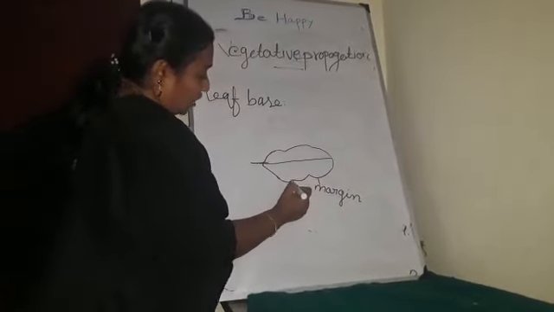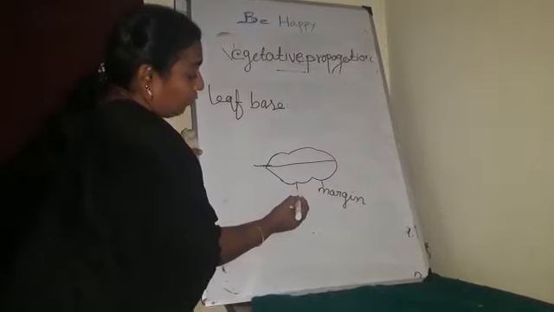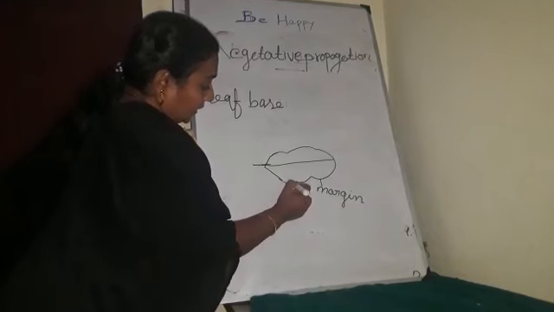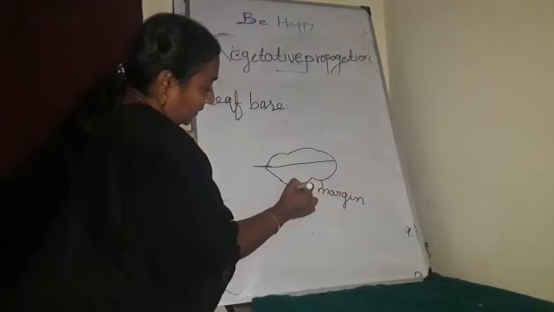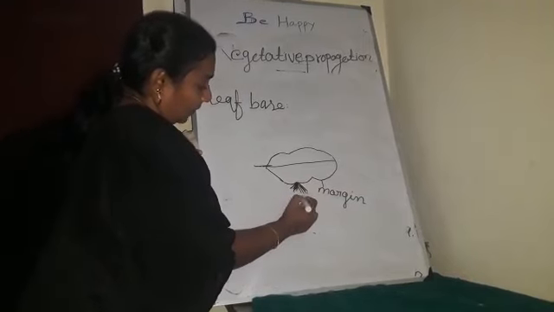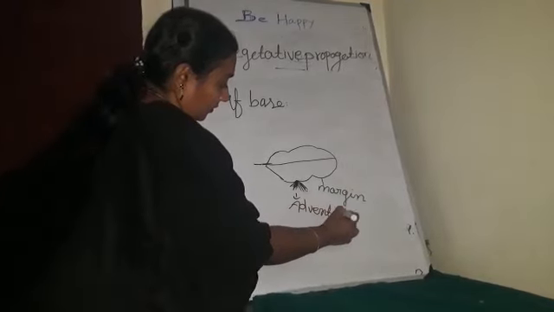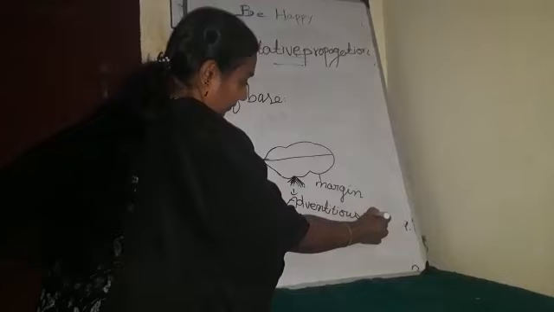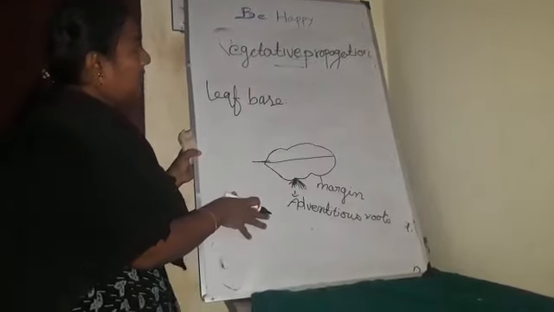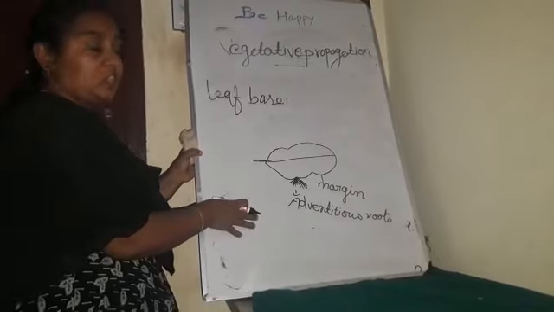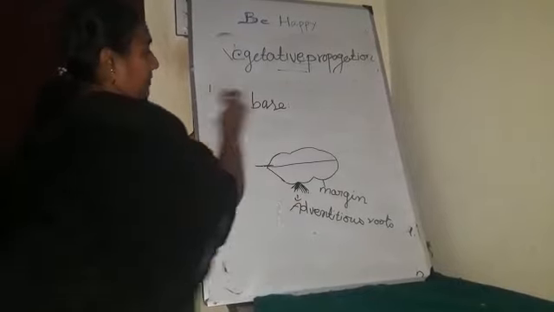Here small notches are present, isn't it? In these notches, sometimes adventitious roots arise. Then it can develop into a new plant. This is a kind of vegetative propagation present in Bryophyllum, coming under the category of leaf base.